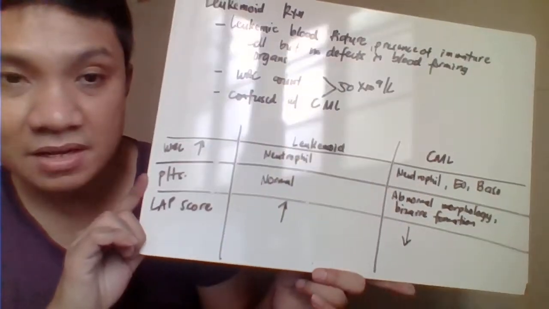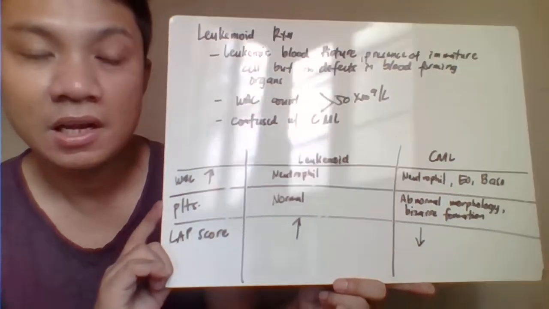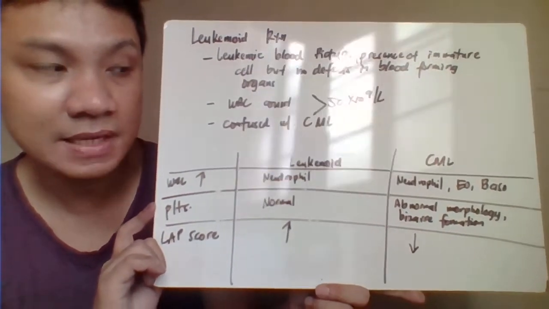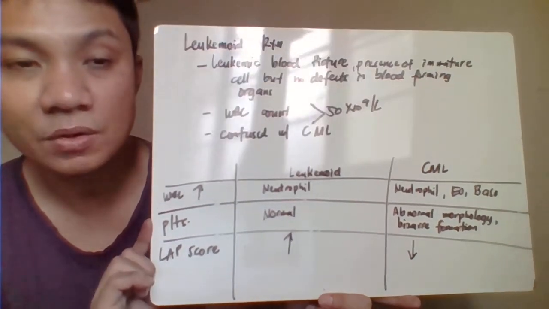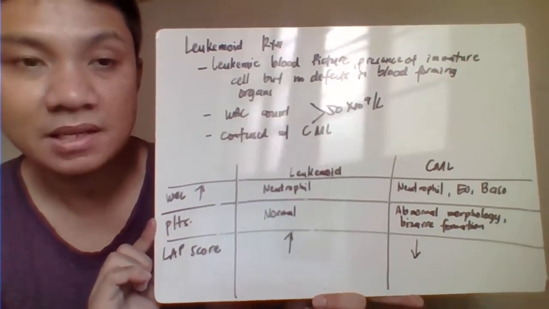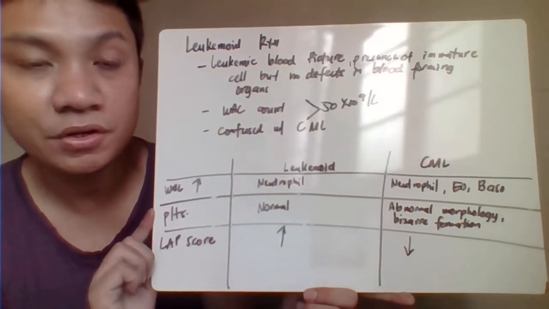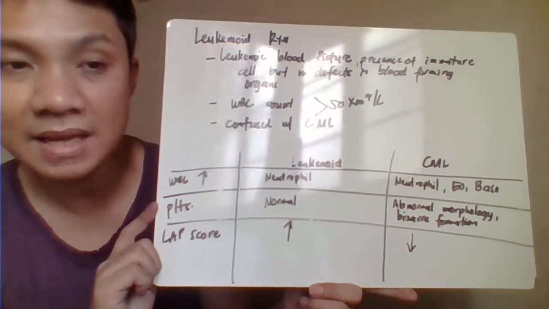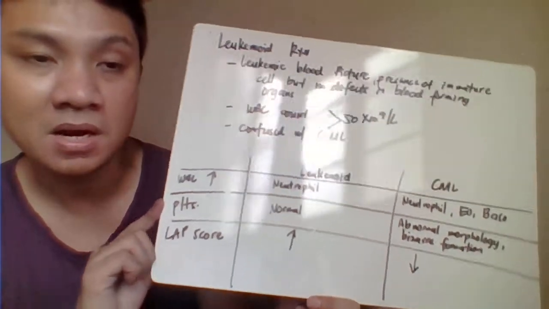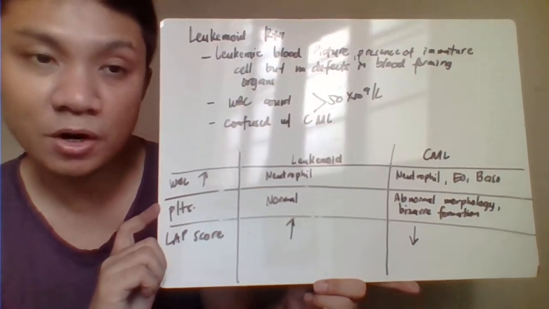Okay, so we have here the differentiation between your leukemoid reaction versus your CML. So first one, in the leukemoid reaction, what's being increased here is only the neutrophil. But in the CML, what's being increased includes your neutrophil, eosinophil, and your basophil. In terms of the platelet size, morphology, and the number, your leukemoid reaction will have normal.